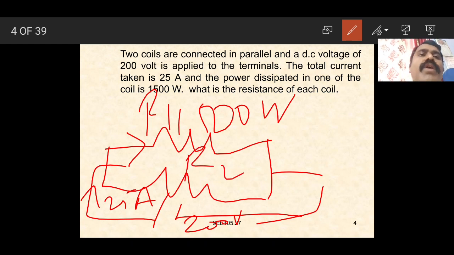Here, given two coils connected in parallel, the voltage of 200 volts is applied to the terminals, the total current taken is 25 amperes, and the power dissipated in one of the coils is 1500 watts. That is, the power P is equal to 1500 watts. So what is the resistance of each coil? We have to find out R1 and R2.